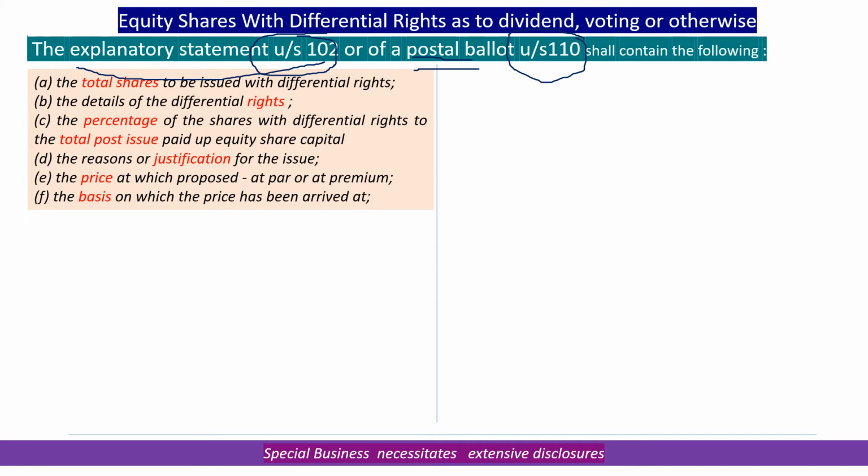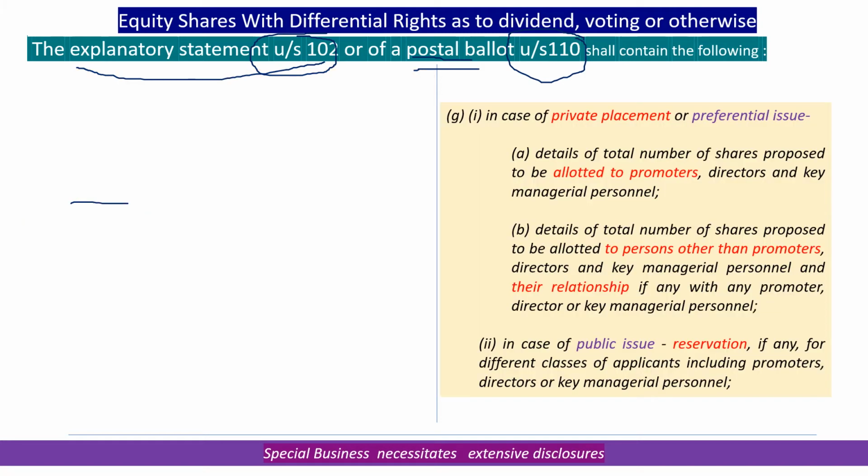The explanatory statement has to say what is the total shares, what are the differential rights, what is the percentage of shares with differential rights to total post issue, reasons for issuing the shares, at what price, what is the basis. This is to have more of transparency than anything else.